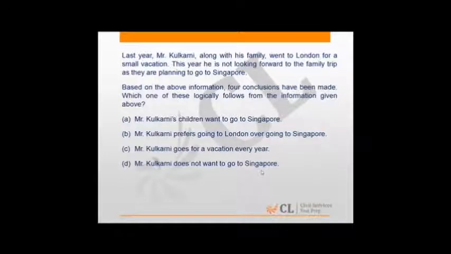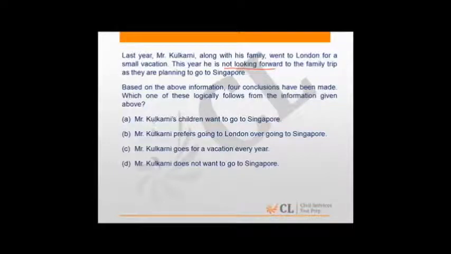Here we have a small paragraph. Last year, Mr. Kulkarni, along with his family, went to London for a small vacation. This year, he is not looking forward to the family trip, as they are planning to go to Singapore. Based on this, we have to arrive at the conclusions.